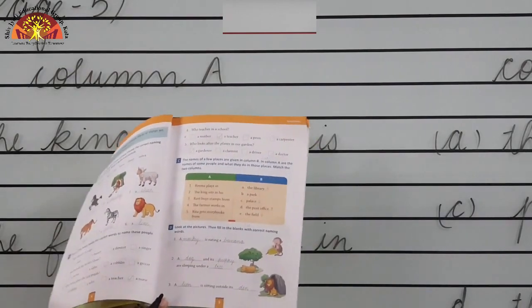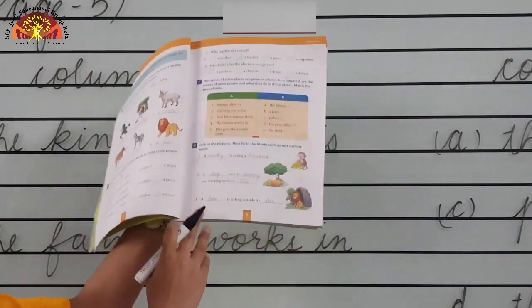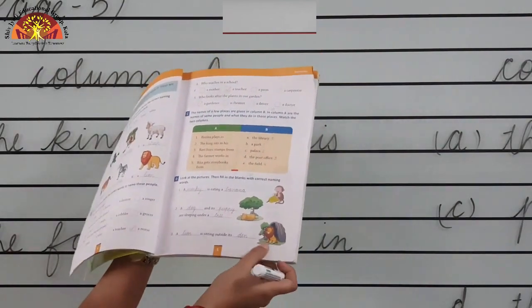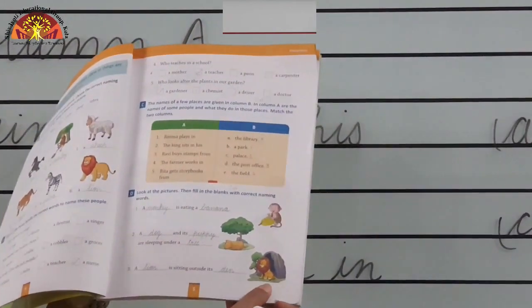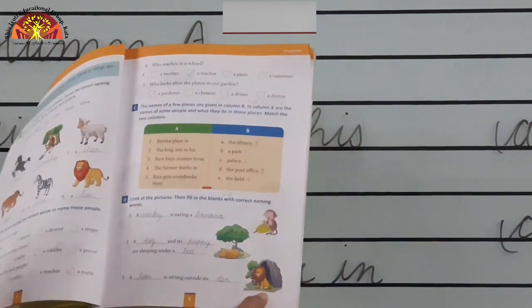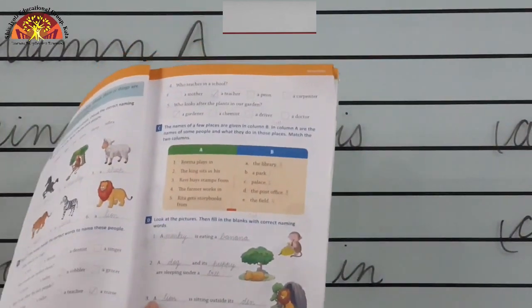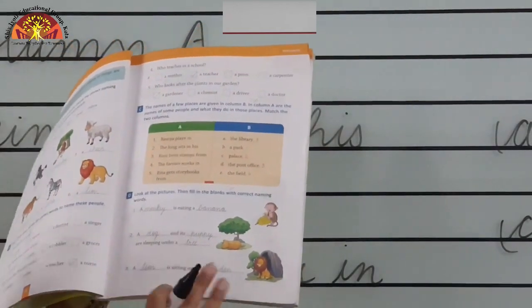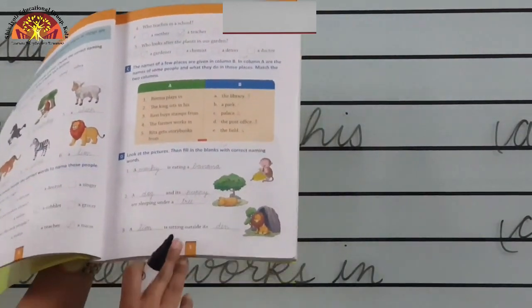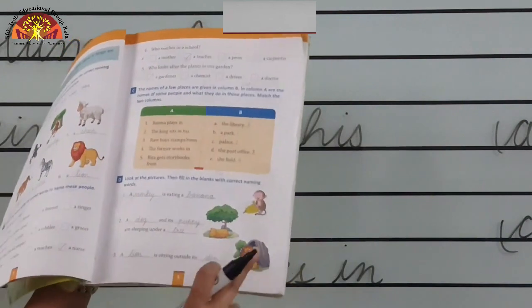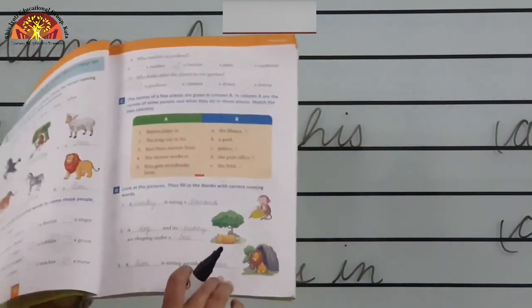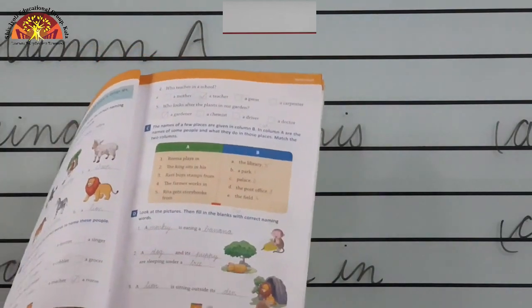Next, number 3. A lion. You can see the picture. Whose picture is this? A lion. So a dash is sitting outside its den. So who is sitting? A lion is sitting outside its den. Lion lives in a den. So write den here, D-E-N, den.